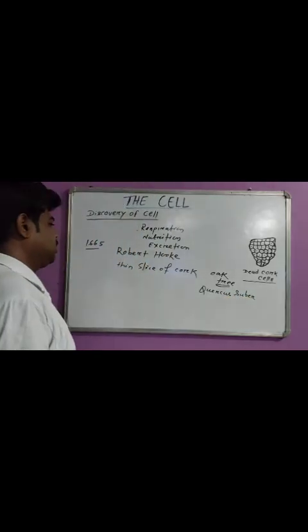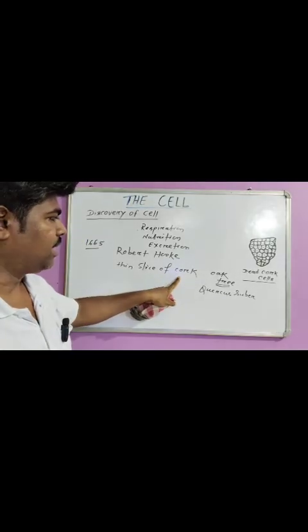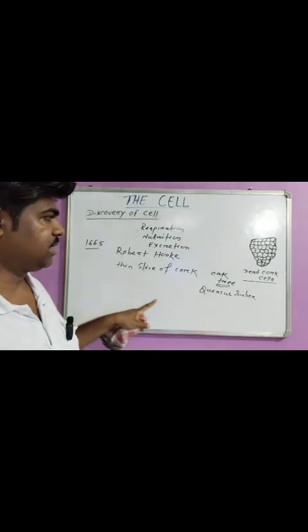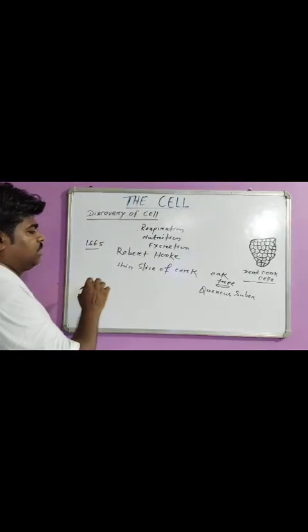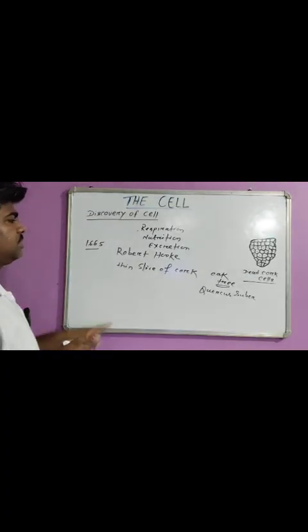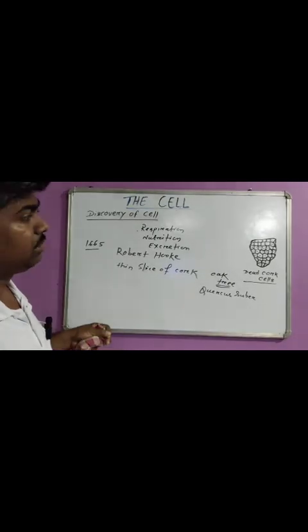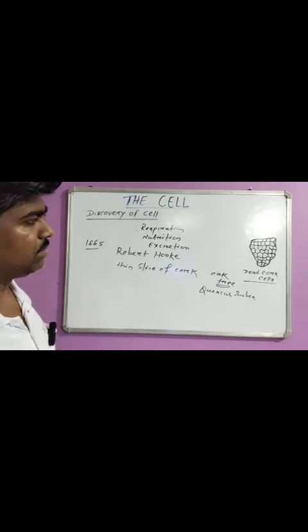So he took a thin slice of cork and observed it under his handmade microscope. What he observed was that this cork was made up of many little compartments that looked like honeycomb.